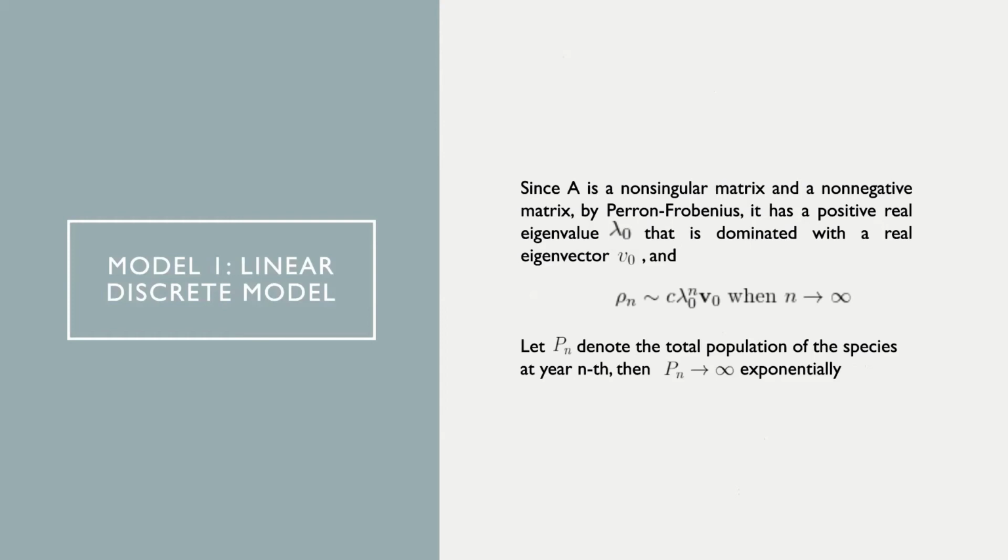We know that the solution of this equation, rho n, will then converge to this vector C lambda 0 to the n v0, where lambda 0 is the dominant eigenvalue. And you can see that this result means that if Pn is the total population of the species at year n, then the total population will increase to infinity exponentially.